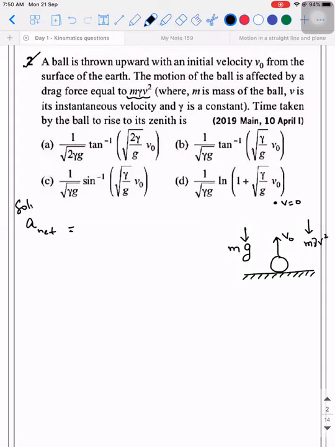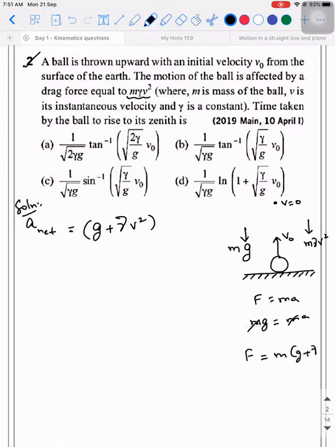So what is the net acceleration acting on this part? The object is moving under a net acceleration of how much value? g plus drag. g plus gamma v square. Why did I write g plus gamma v square? Because we know that F is equal to ma. The total force acting in the downward direction is m into g plus gamma v square. This will be equal to ma, m and m will get cancelled. So that is the reason why g plus gamma v square.